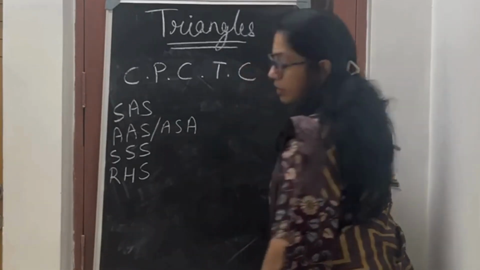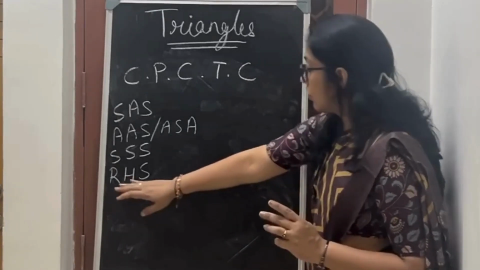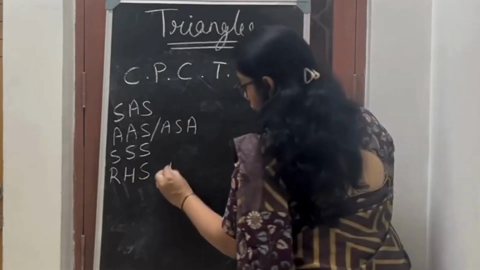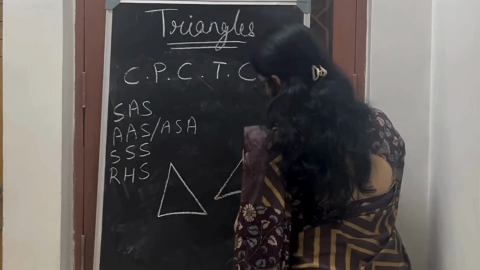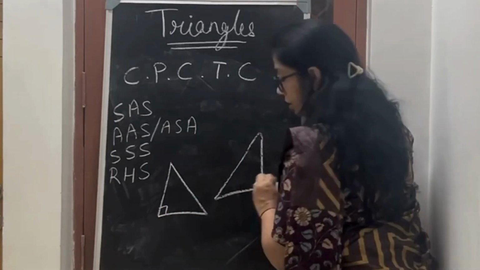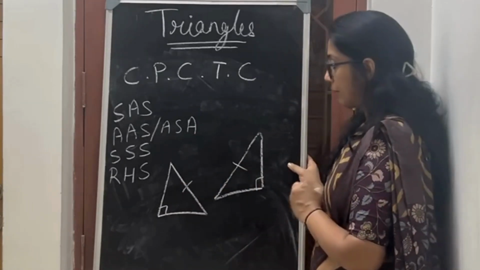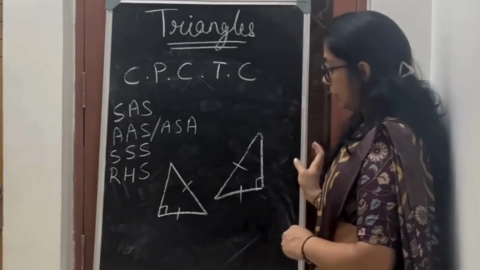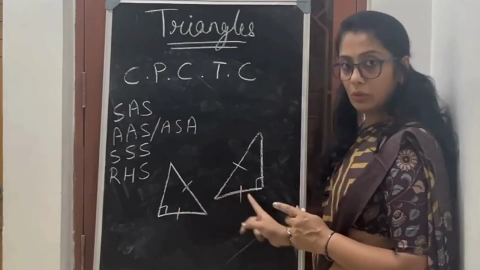Okay. What is the fourth condition? The fourth condition to prove the congruency is for right angle triangles. That is right angle, hypotenuse and side. So I have two right angle triangles here. I have to prove that they are congruent to each other. So what I will do, the right angle is common. Then I have to prove that this hypotenuse line is equal to the other hypotenuse line. When I prove these two, and if I say that the baseline for both the triangles are equal, then it is called RHS. Right angle, hypotenuse and side are equal to each other.